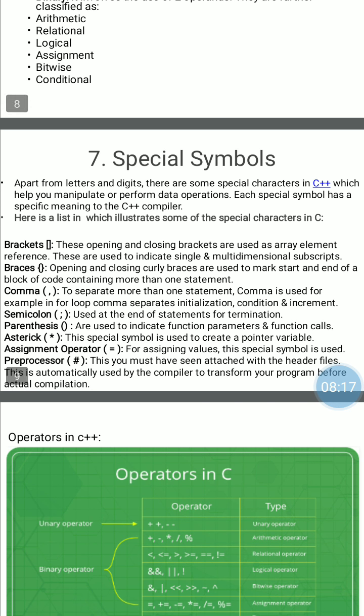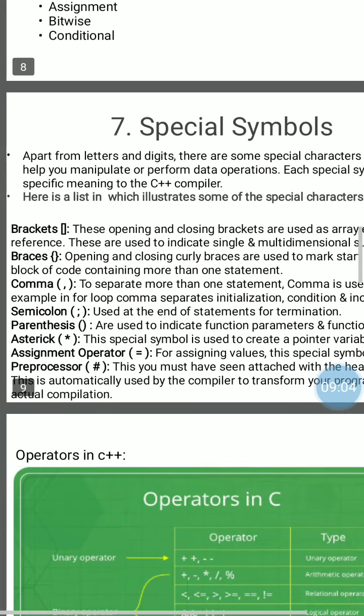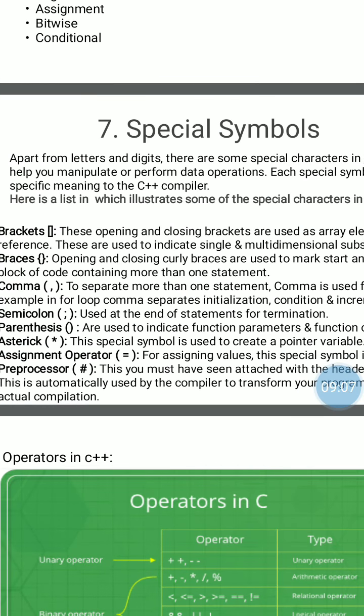Special symbols which are used in programming: brackets, which are used in array declaration; braces, which are used in array initialization, and to open or close a class declaration or function definition; comma, to separate the variables in a declaration; semicolon, to terminate a statement; parenthesis, used in function declaration or definition; asterisk, used in pointer declaration; assignment operator, used in assigning a value to a variable; and the preprocessor hash, which is used at the time of header file declaration.